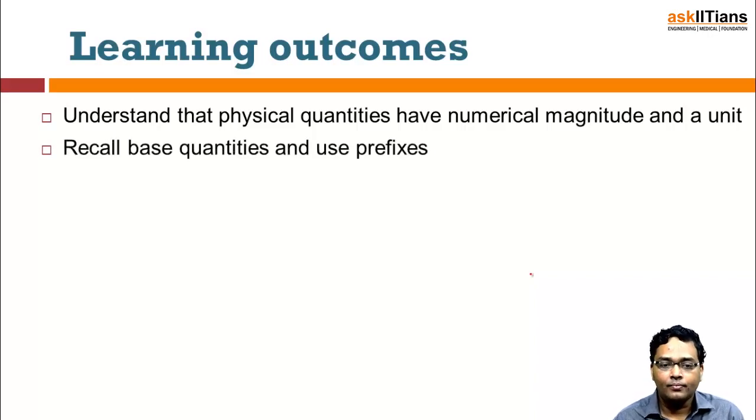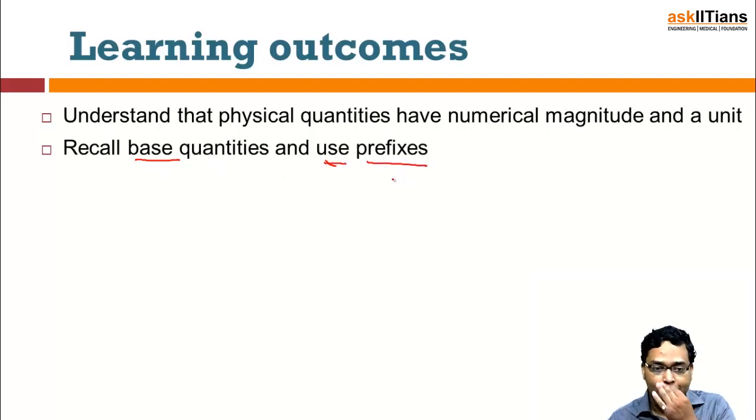Then, what are the base quantities, and we also use some prefixes. What basically are the base quantities? Base quantities, as the name itself suggests, are the basic quantities in terms of which you define all the rest of the quantities that are defined in physics. That is what is known as a base quantity.